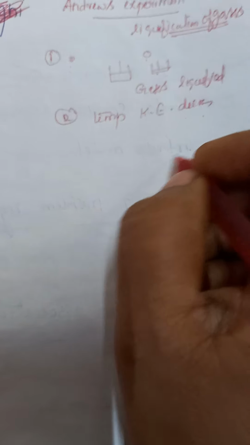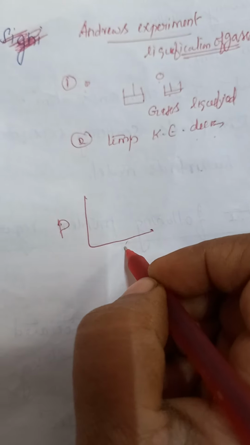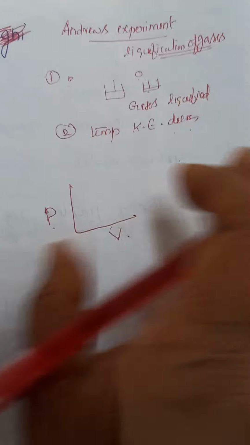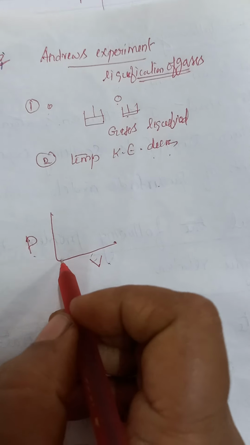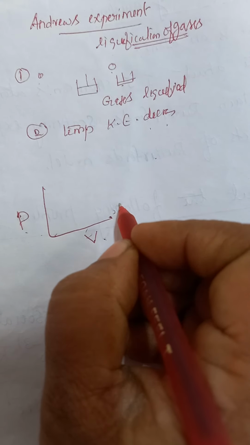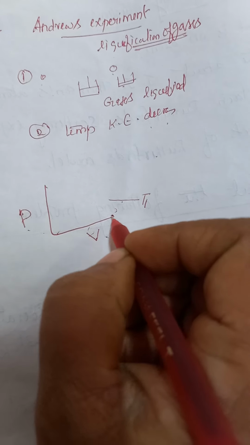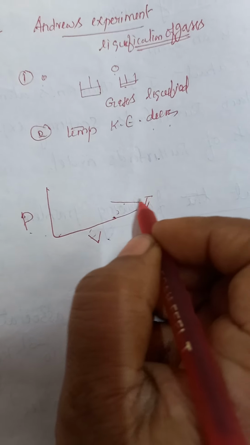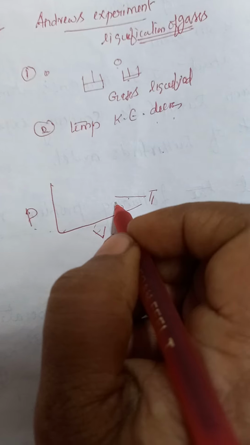So Andrews did an experiment using carbon dioxide, and he plotted a graph of pressure versus volume. Pressure and volume are variables, but temperature remains constant. At a particular temperature, when the volume is large, pressure is low. Consider the temperature as T1. When we decrease the volume, pressure increases.